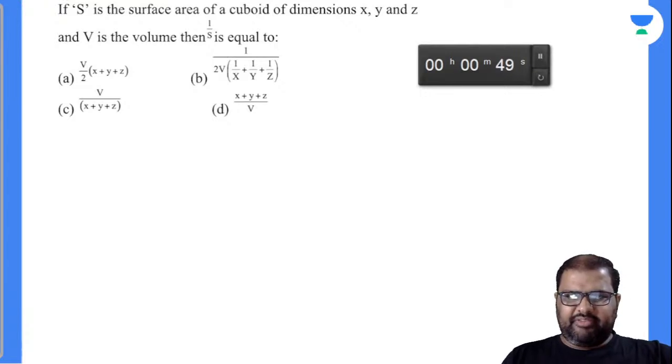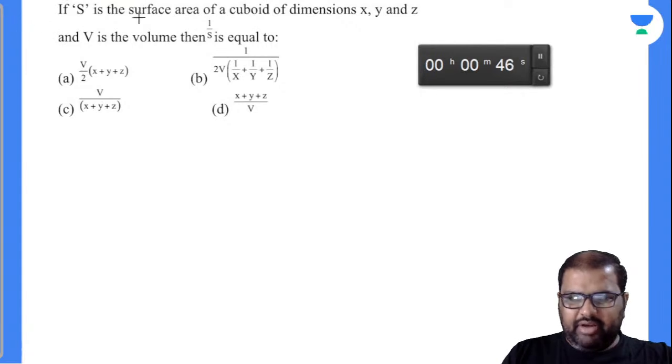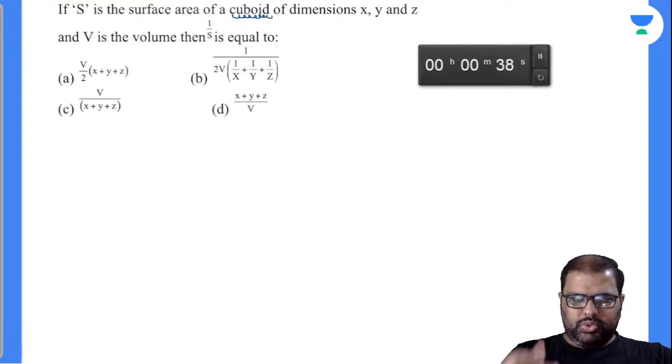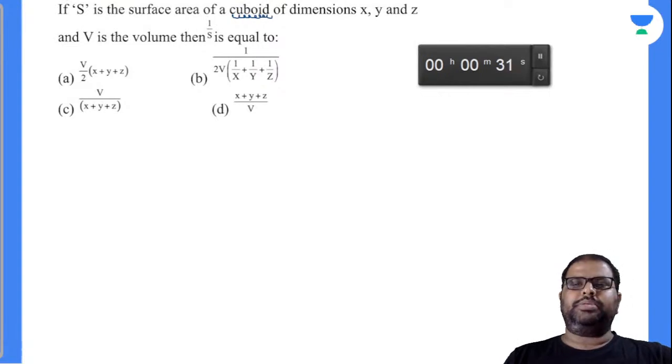If S is the surface area of a cuboid, now we are doing for cuboid, not for cube, of dimensions x comma y comma z, and V is the volume, then 1 by S is equal to, you have to make a little bit of algebra here. Any answer for this? Any options?